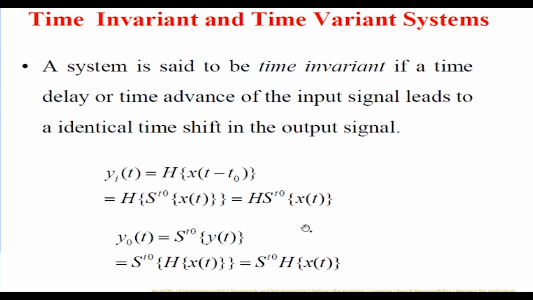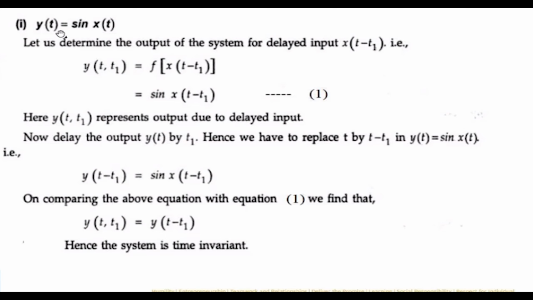We'll see a small example. Let us assume sine of x of t is my signal, and y of t is my output. What I did here is x of t minus t1. X of t is actually the input, but I delayed it by t1. If I substitute t minus t1 wherever t is there, then this becomes sine x of t minus t1. So here y represents the output due to the delayed input.